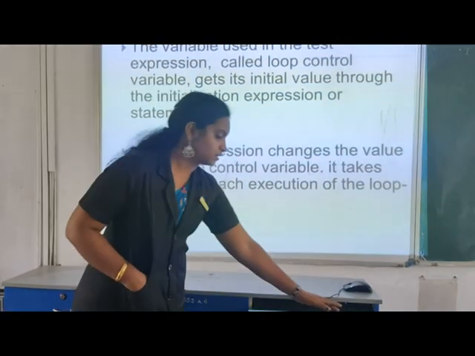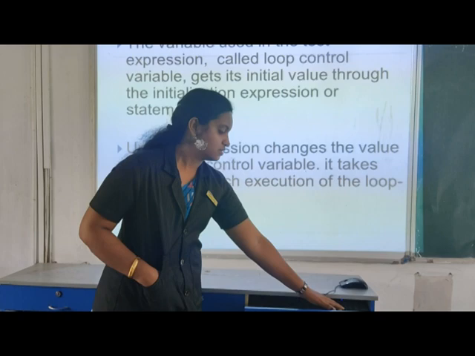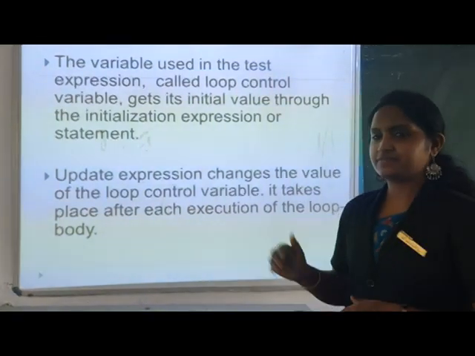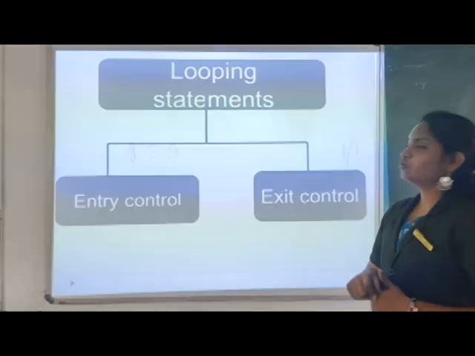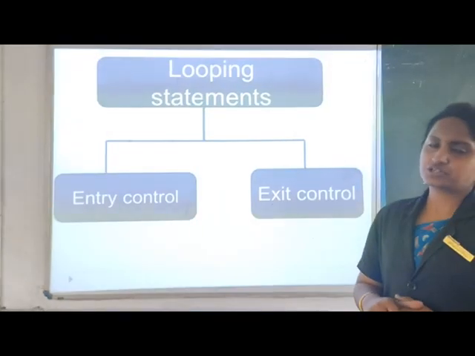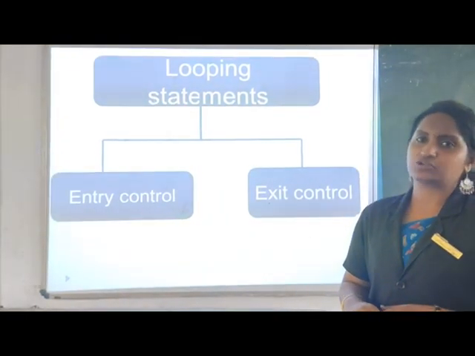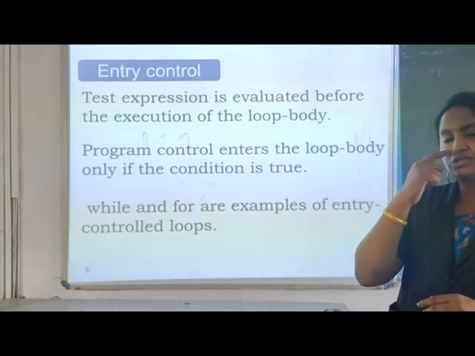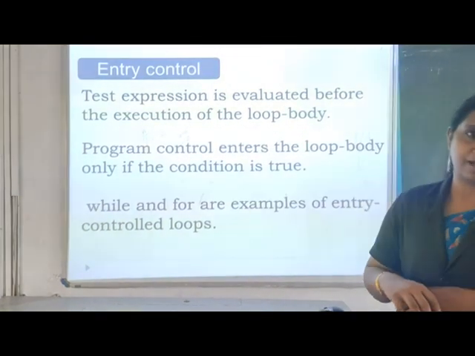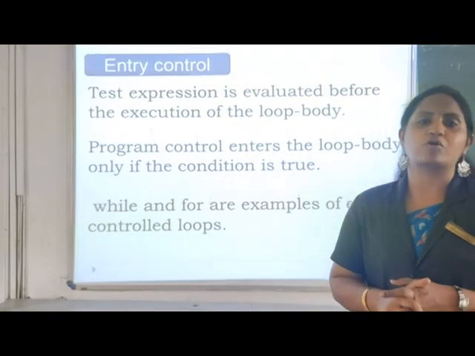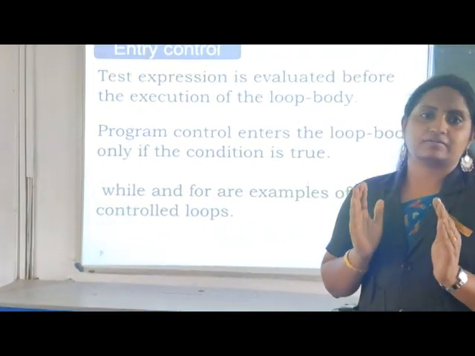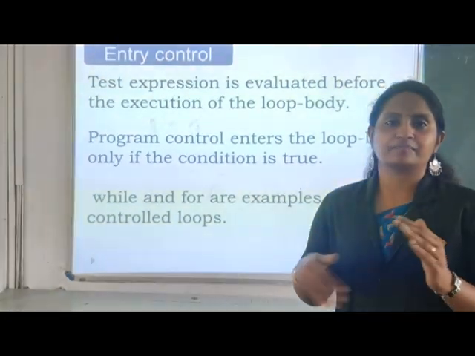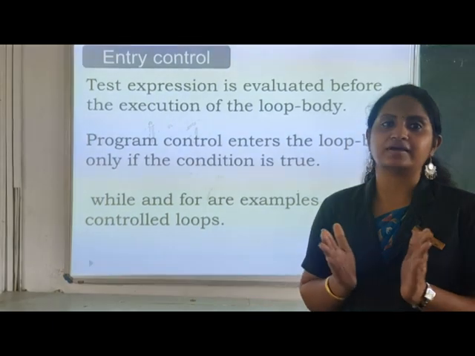So what are the different looping statements? Yes, for, while and do while. Let's see the two types of looping statements. It is divided into two sections: one is the entry control loop and the other is the exit control loop. So what is an entry control loop? The condition is checked from the start of the program, and only after that does it go to the loop body. It will work only after the condition is true. If it is not true, it will come out of the program and stop.